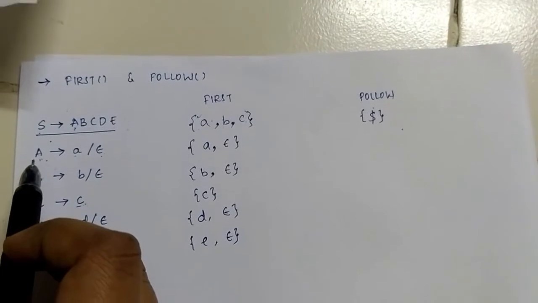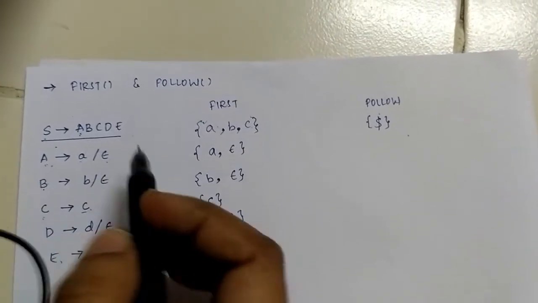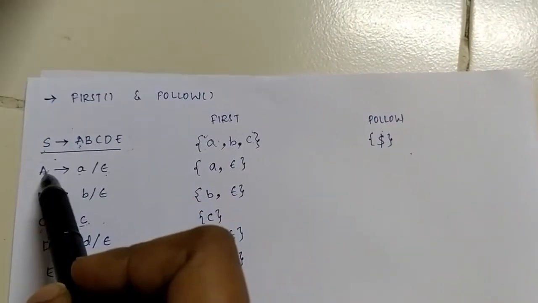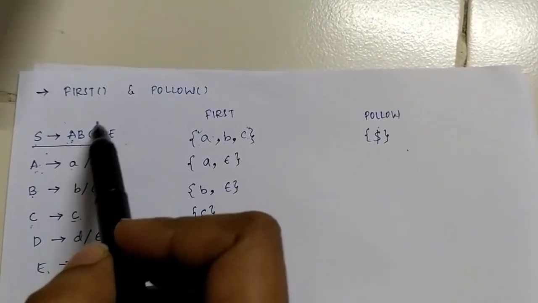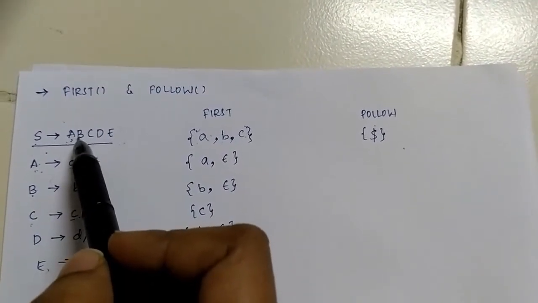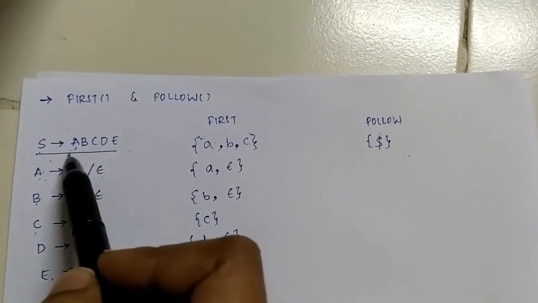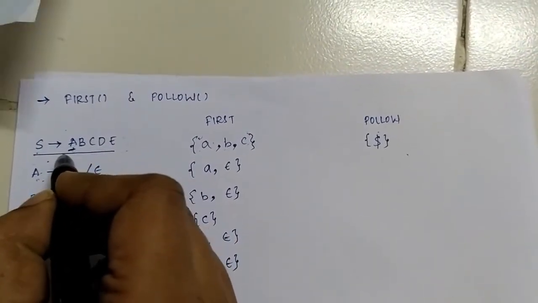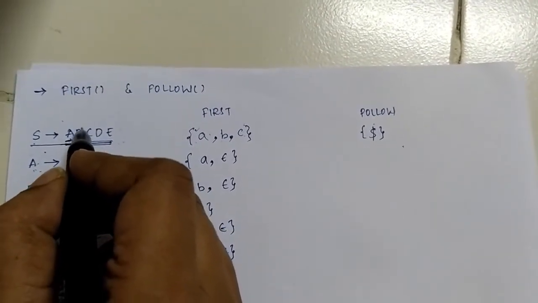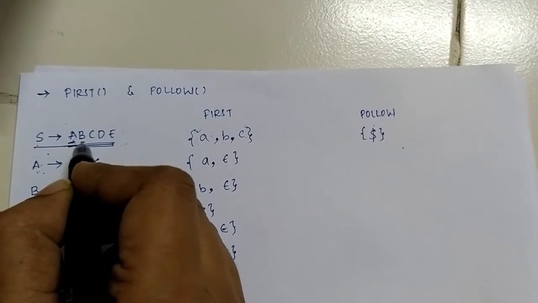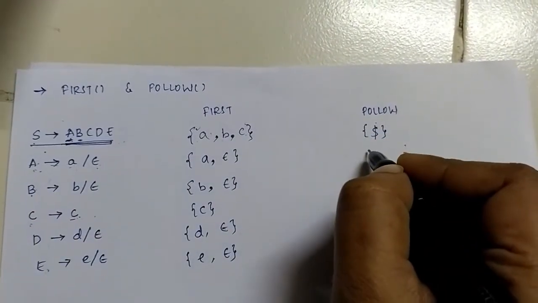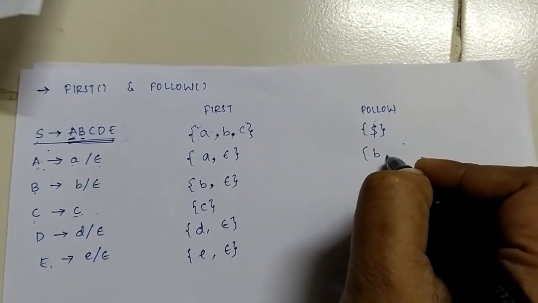And then what is the follow of A? To find the follow of A, we look at all the RHS that have A on the RHS and see what is following A. We can see capital A only in this particular production. What is followed by A? We have B following A. So the follow of A will be b in this case.